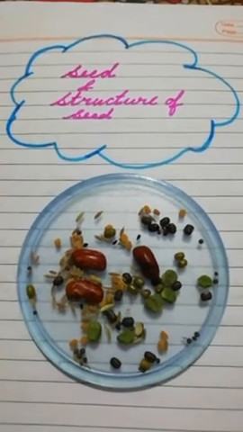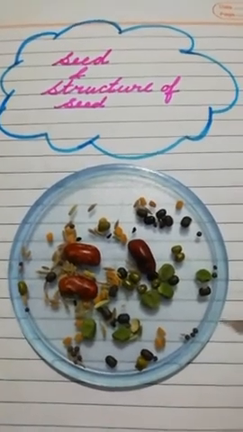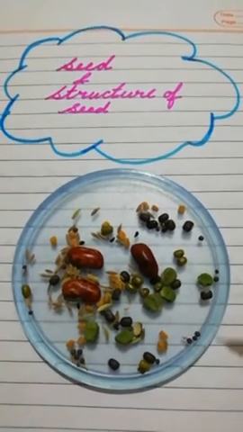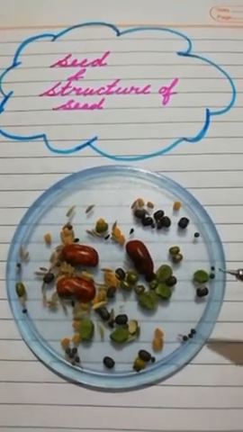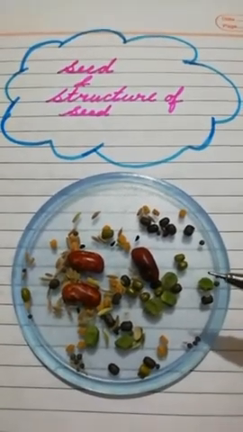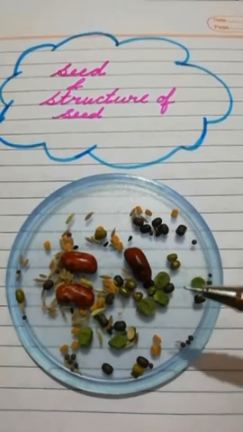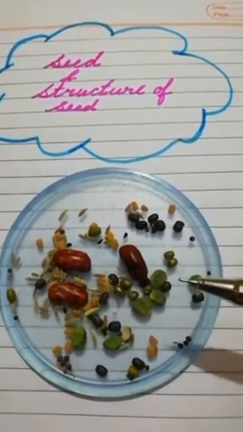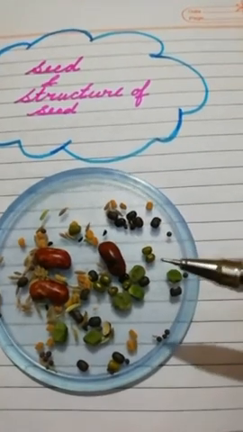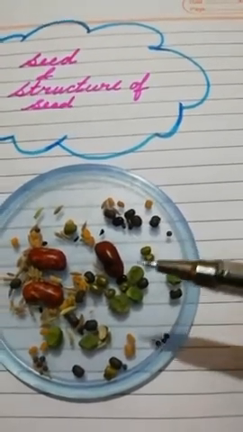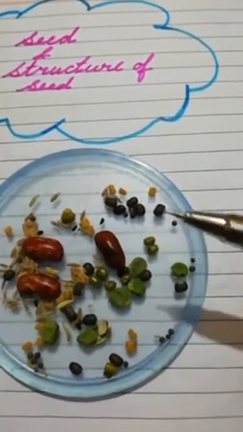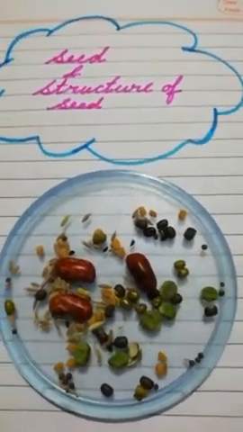we can say after the process of fertilization, the ovary develops into fruit, and the ovary wall develops into fruit wall, and the ovules which are present inside the ovary develop into seeds. Or we can say after the fusion of male and female gametes, the ovules which are present inside the ovary get transformed into seeds.